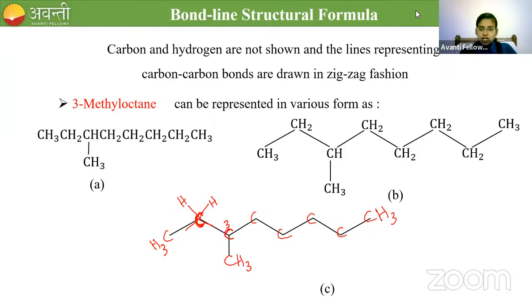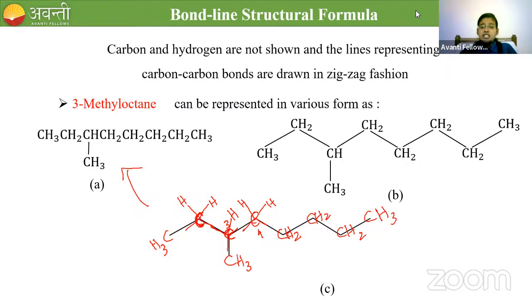And if you go for the third carbon, it has 3 bonds. So only 1 is hydrogen. If I go for the fourth carbon, this carbon has 2 bonds. So the remaining 2 are hydrogen. So for the fifth carbon also it is CH2. Sixth carbon also CH2. Seventh carbon also CH2. Okay, so this is what we are writing like this. Clear for all of you? So according to the valency of carbon, look at the number of bonds around carbon and satisfy the valency by putting the hydrogen. All right. Do you have any doubt in drawing the bond line structure?